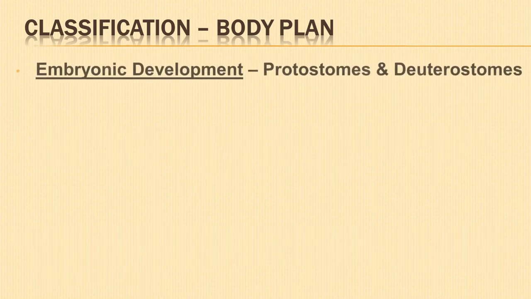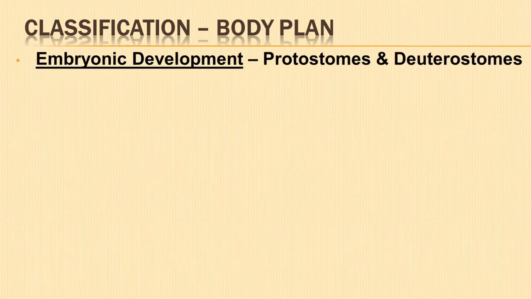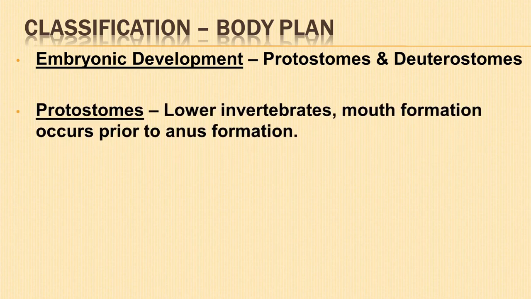In biology, embryonic development is of two types based on the complexity of the animals, and the animals can be referred to as protostomes and deuterostomes. Protostomes are lower invertebrate species in which the formation of mouth occurs prior to the formation of the anus during embryonic development.